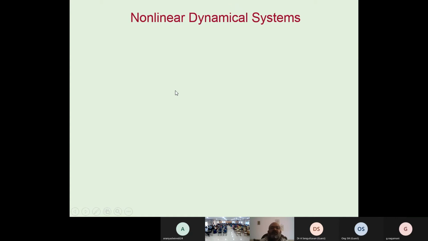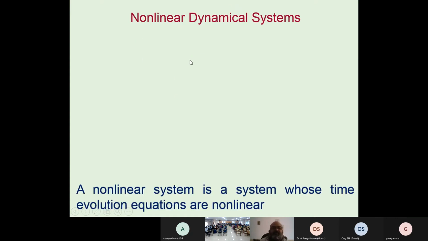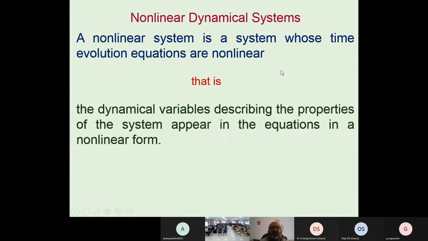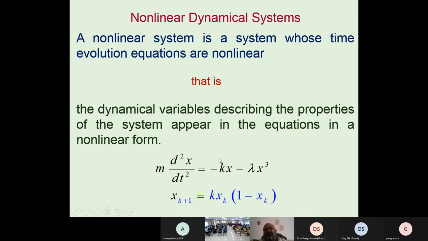So we now take first the non-linear dynamical system, our interest here. A non-linear system is a system whose time evolution equations are non-linear. That is, the dynamical variables describing the properties of the system appear in the equation in a non-linear form. So these are the non-linear equations. First is the non-linear differential equation, and second is also a non-linear equation, but it is discrete.